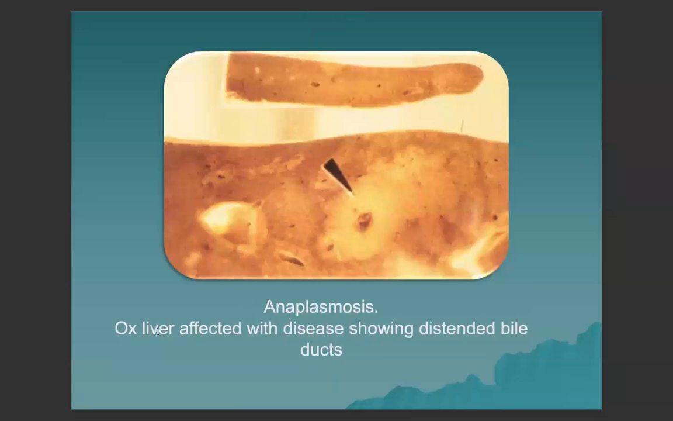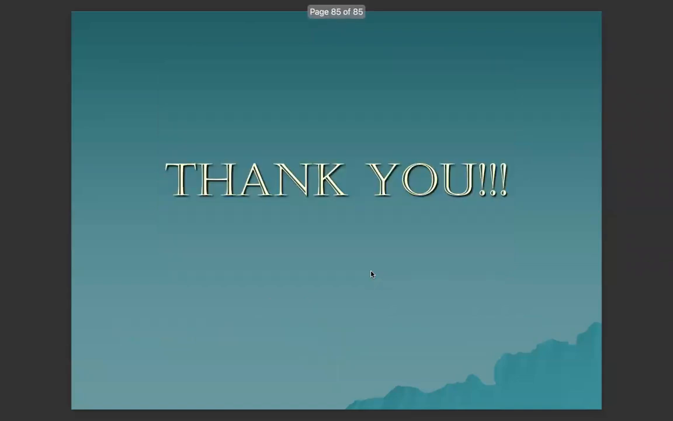This is an ox liver affected with disease showing distended bile duct when infected with Anaplasma. And that ends our discussion in the order Rickettsiales.